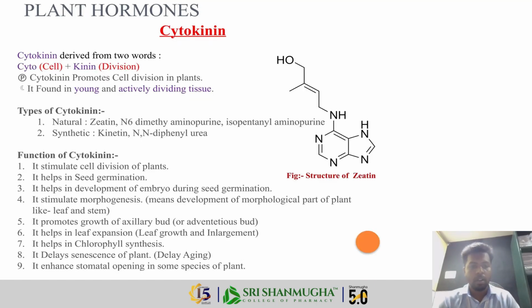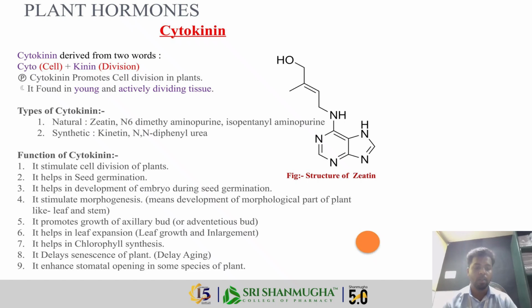So the next plant hormone is cytokinin. Cytokinin is derived from two words: cyto means cell and kinin means divisions. So cytokinin promotes cell division in plants, and it's also found in young and actively dividing tissue.